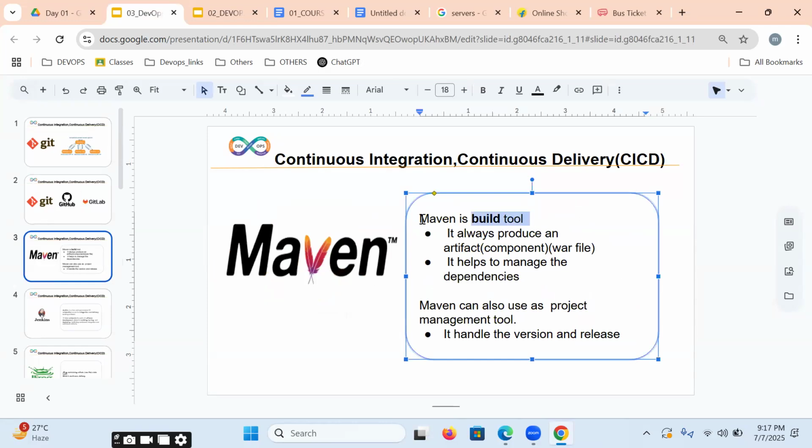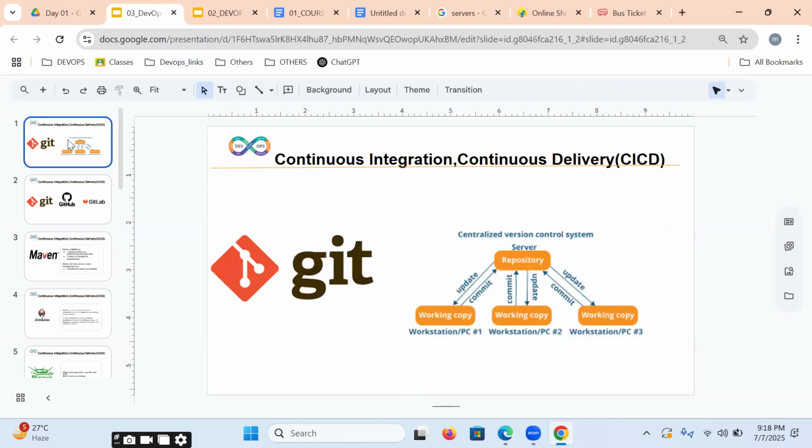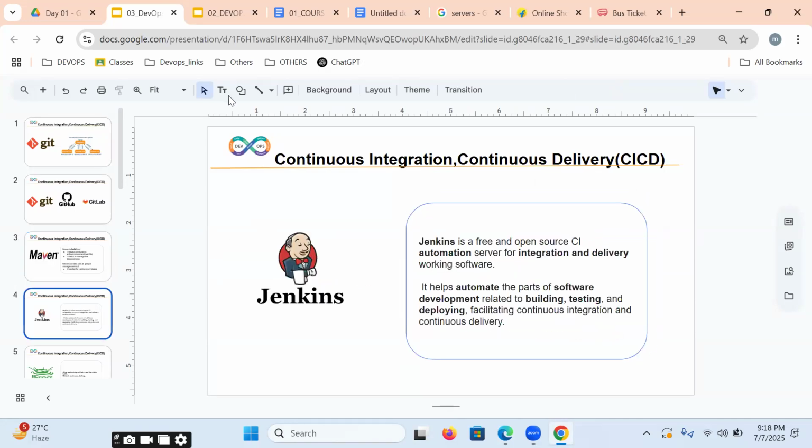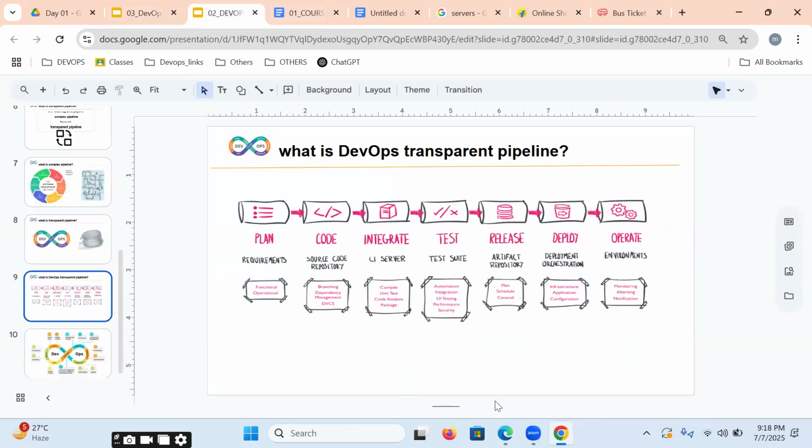Build means what? Maven is a build tool. By using Maven, we generate a WAR file. We need to execute, compile, and package everything automatically with the help of Maven. Once maintaining all the developers' lines of code is done, and once it is built, all developers' lines of code we need to continuously integrate, continuously integrating all developers' lines of code with the help of what?